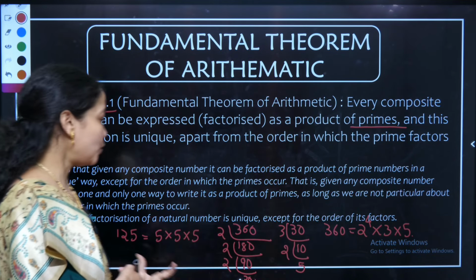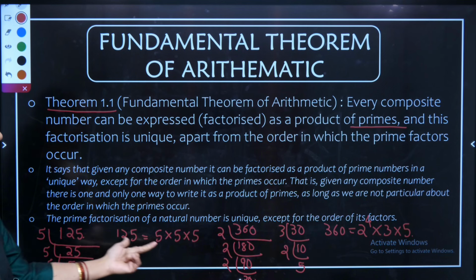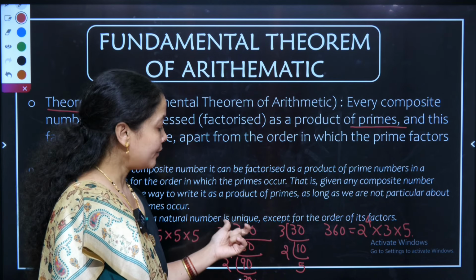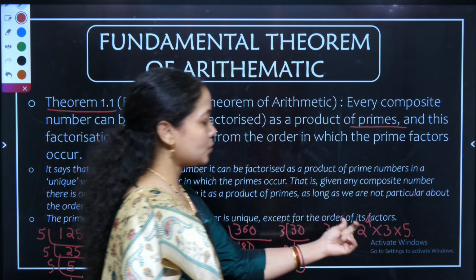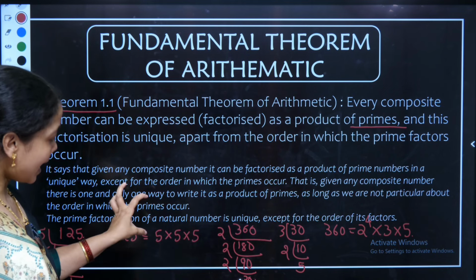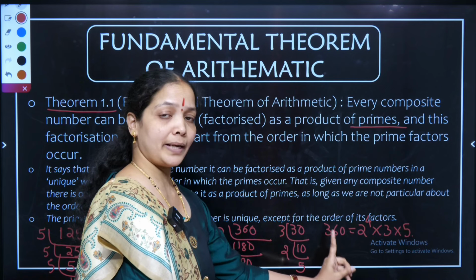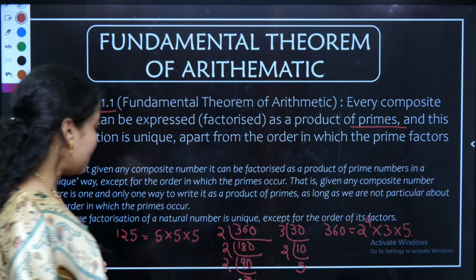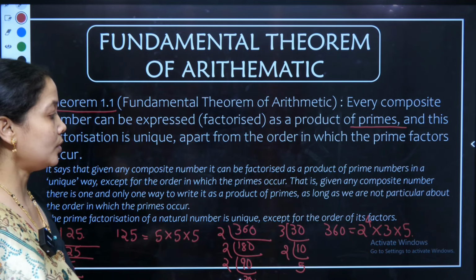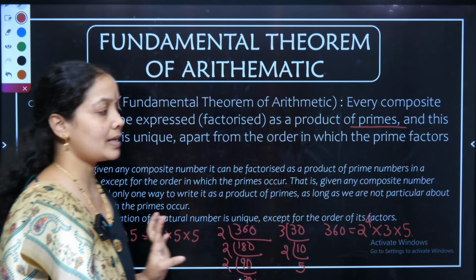Why do we say this? I took two examples here. One was 125. We got the prime factors of 125 as 5 cube, written as 5 into 5 into 5. Now I took another number 360. The prime factorization of 360 was 2 power 4 into 3 into 5. Both the numbers have their prime factorization, but they are very unique. I can't write 360's prime factorization as 5 cube or 125's prime factorization as 2 power 4 into 3 into 5. Therefore, the prime factorization is unique apart from the order in which the prime factors are represented.